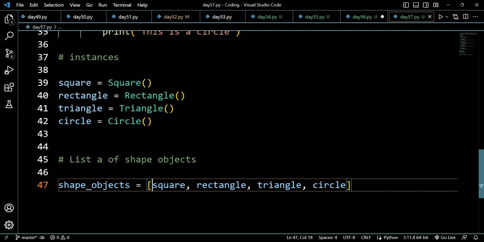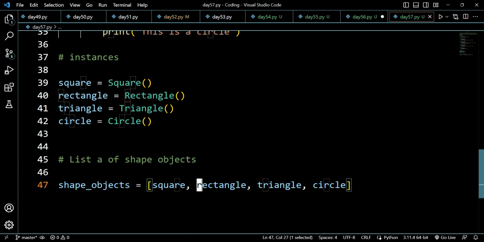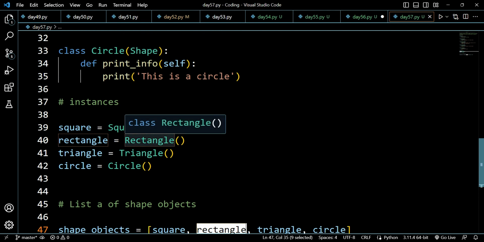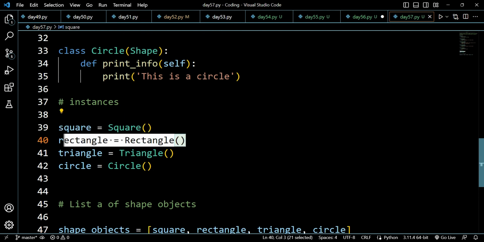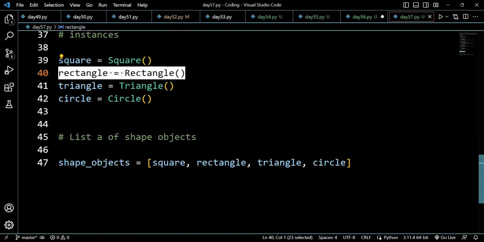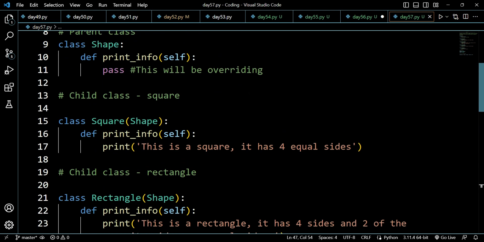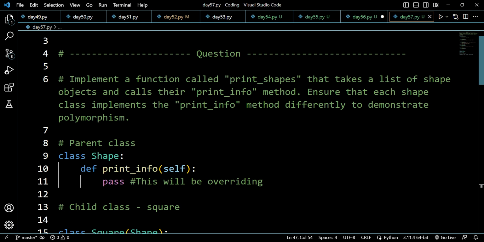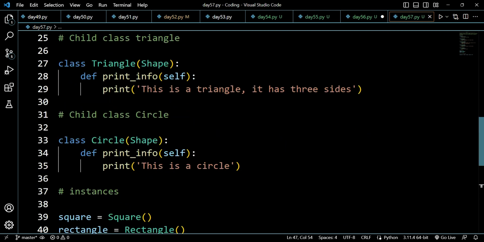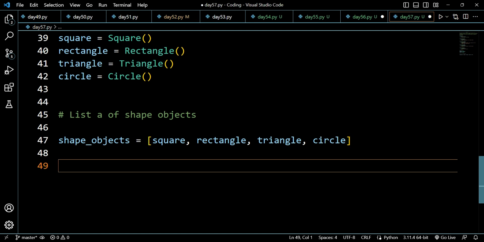So all of these four objects have the same method, right? All of these instances we have created have the same method called print info. So what we have to do here is ensure that each shape implements the print info method differently to demonstrate polymorphism. What we will be doing here is creating a loop, and we will be printing the print info method for each individual shape. So now running a loop.